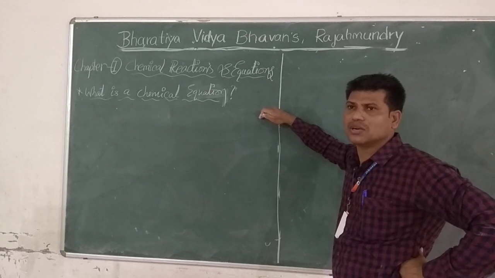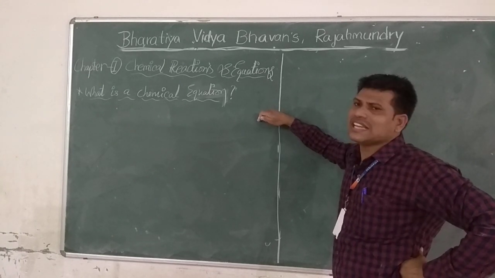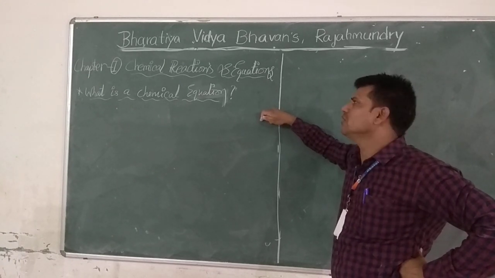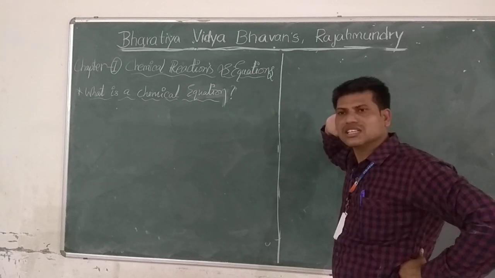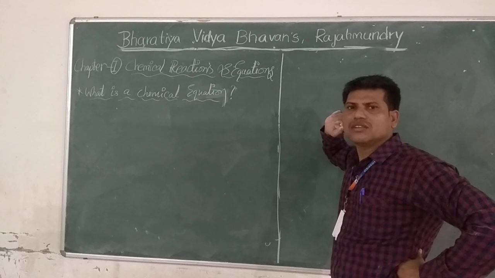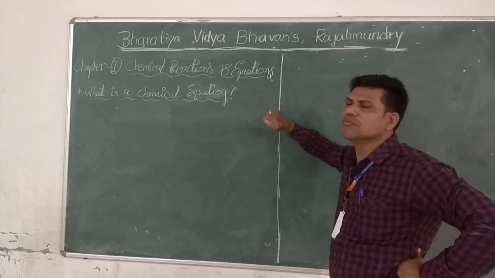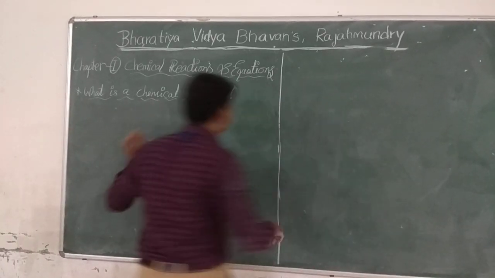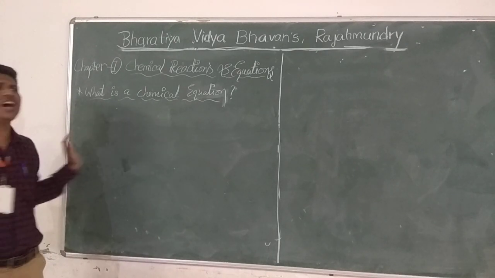That is very important. A chemical equation is a shorthand form of writing a chemical reaction by using symbols and chemical formulae. This is a very important definition.